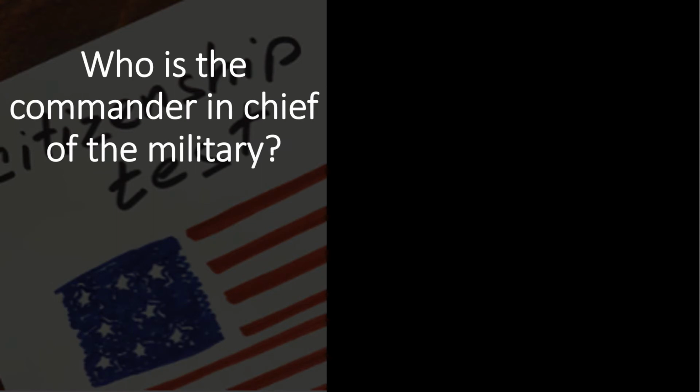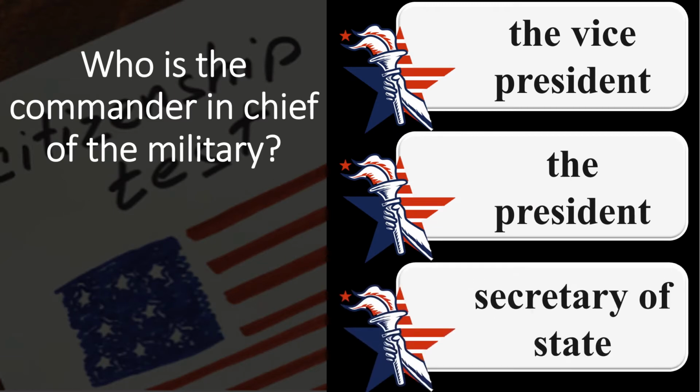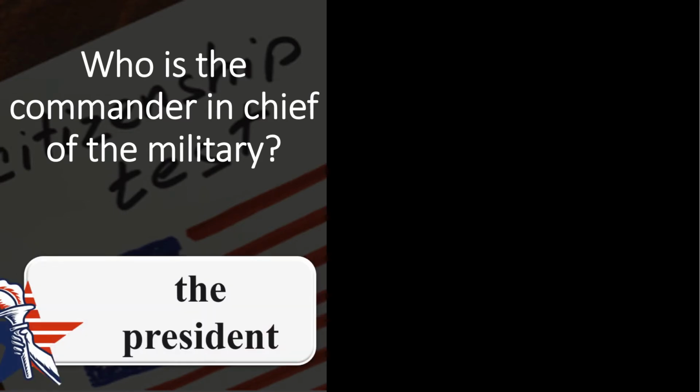Who is the Commander-in-Chief of the military? The Vice President. The President. Secretary of State. The President. According to Article 2, Section 2, Clause I of the Constitution, the President of the United States is Commander-in-Chief of the Army and Navy of the United States, and of the militia of the several states, when called into the actual service of the United States. Since the National Security Act of 1947.